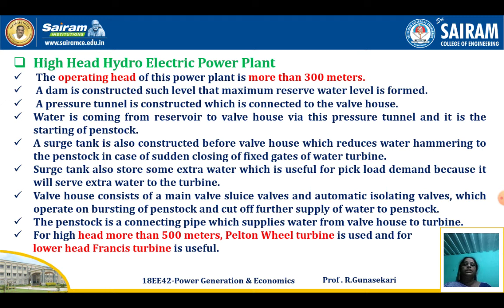A dam is constructed such that a maximum reserve water level is formed. A pressure tunnel is constructed which is connected to the valve house. The water is coming from the reservoir to the valve house via this pressure tunnel, and it is the starting of the penstock. The starting of the penstock is called a pressure tunnel. What is the use of the pressure tunnel? The water is coming from the reservoir to the valve house.